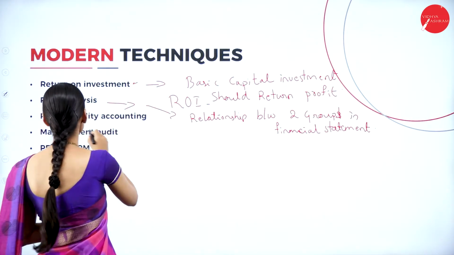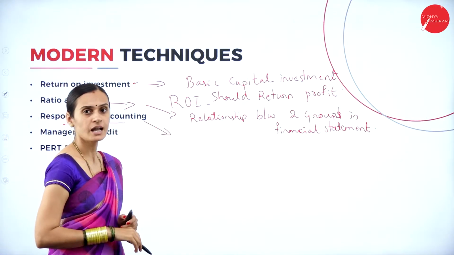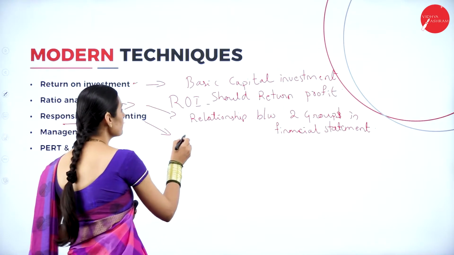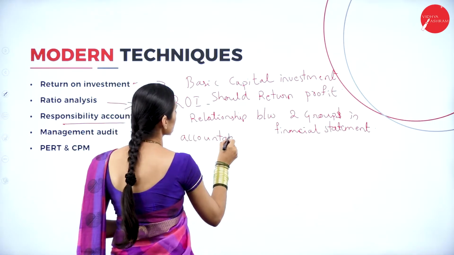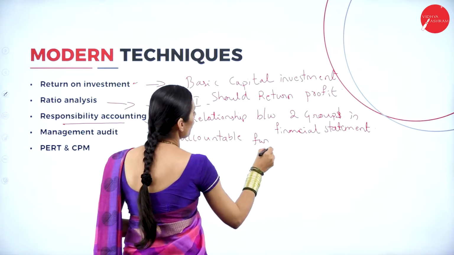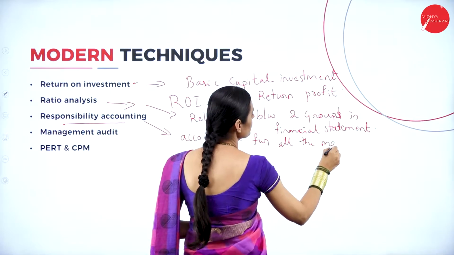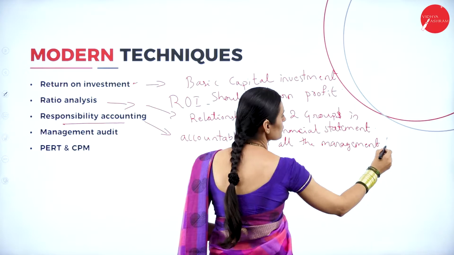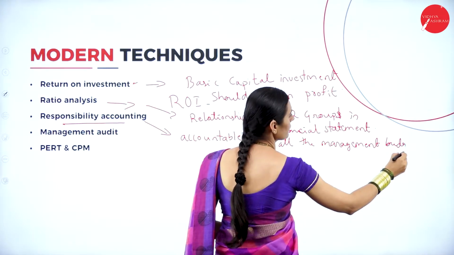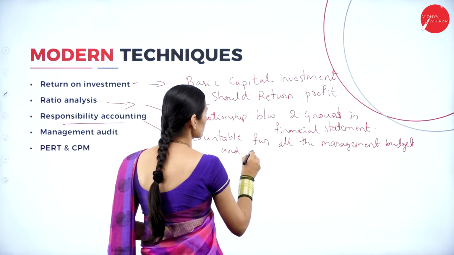And the next one is responsibility accounting. Responsibility accounting means being accountable for management, budget and accounting.